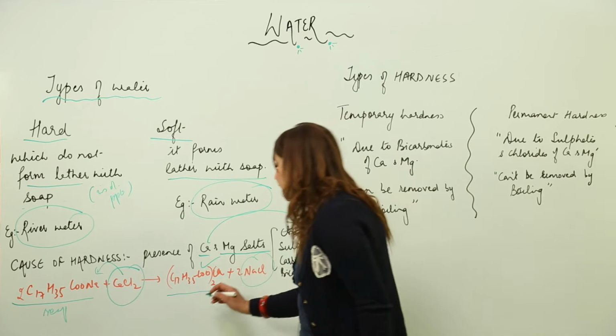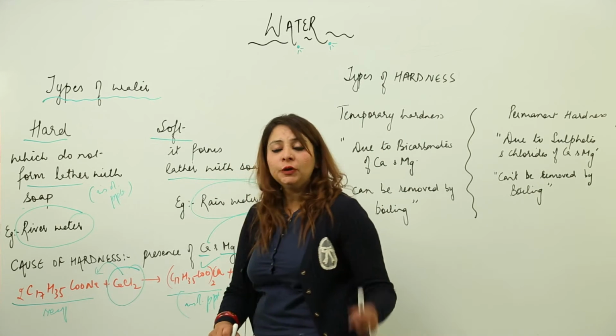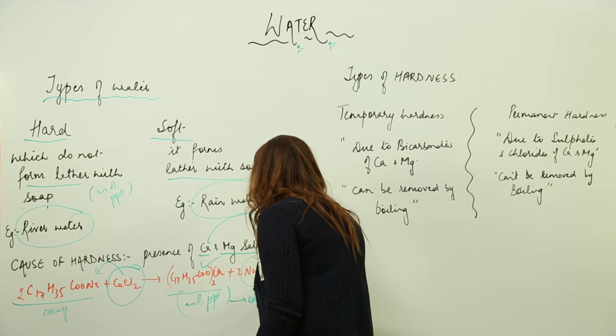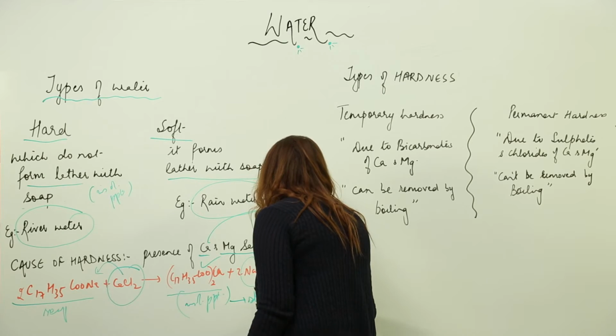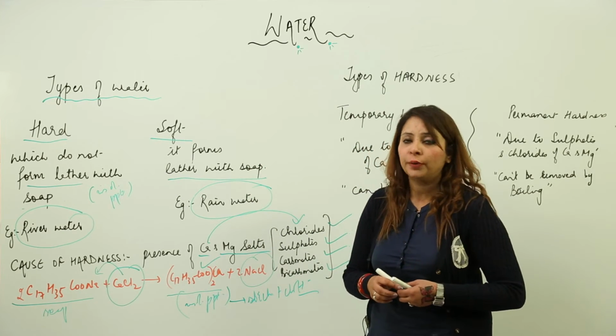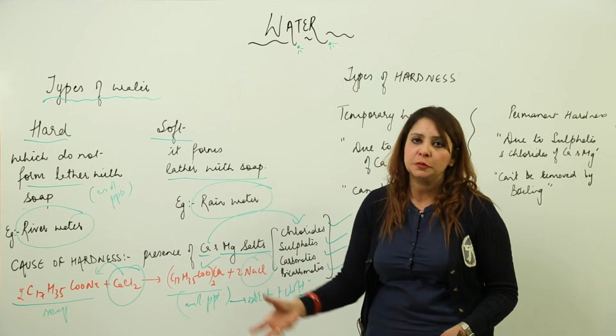What is it? It is an insoluble precipitate. Right, an insoluble white curdy precipitate. It sticks to the cloth, or you can say that it interferes in the cleansing action of the soap. So that is the reason hard water is not fit for washing purposes.